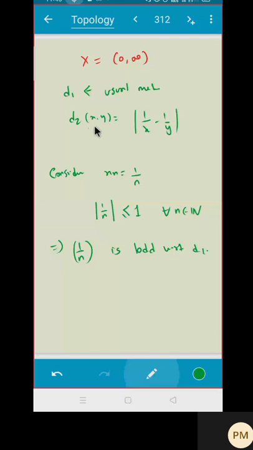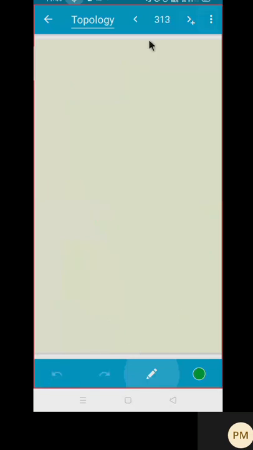But what is 1 upon xn? This is 1 upon P minus n. And do you see this is not a bounded set? Because as n goes to infinity, this distance goes to infinity. It is not bounded. So what can you say? Xn is not bounded in X comma d2.